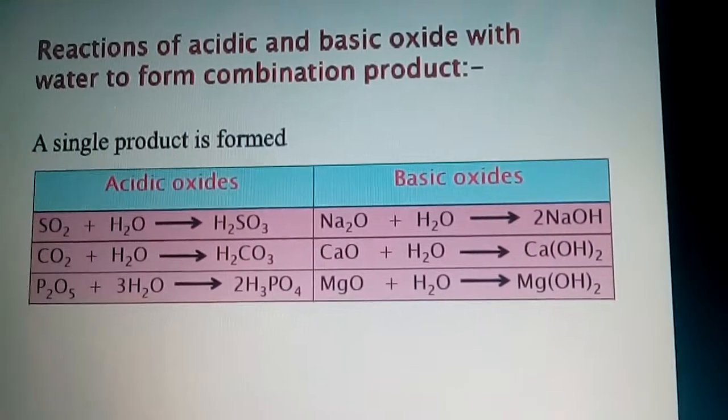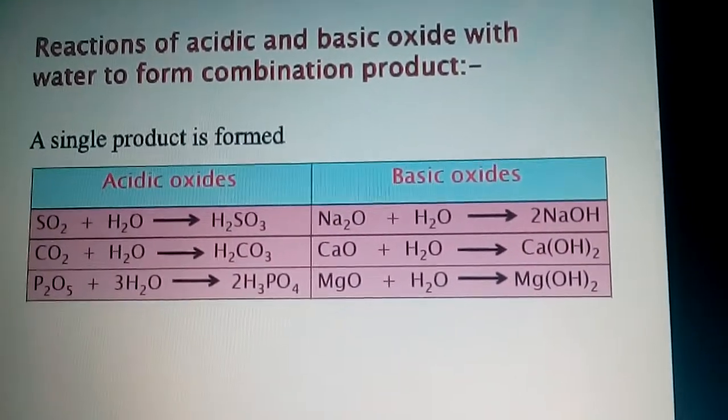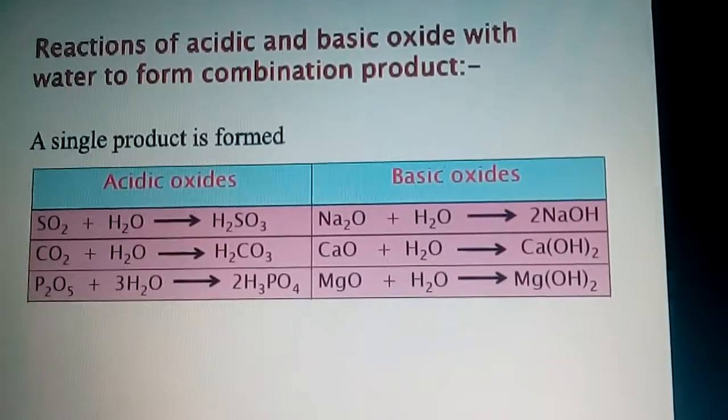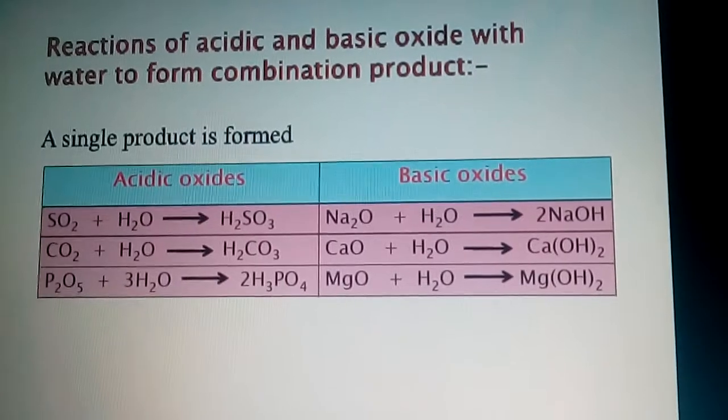Similarly, our oxides may be the acidic oxides or the basic oxides. They combine with water to form a single product. These are few examples of combination reaction.